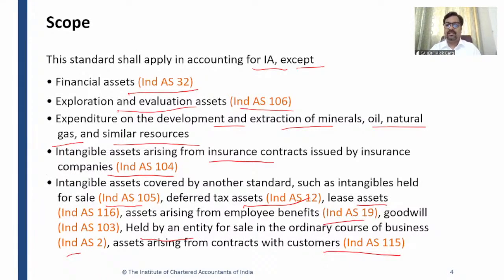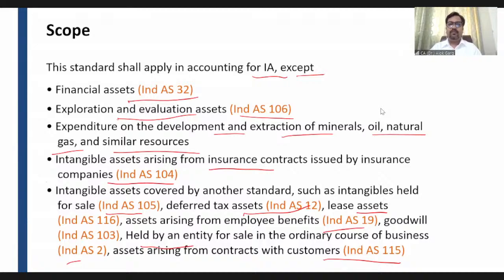For example, financial asset, exploration and evaluation asset, deferred tax asset, non-current asset held for sale, assets arising from employee benefits, goodwill arising in business combination, right? Also intangible assets held for sale in the ordinary course of business, like SAP, Oracle, Infosys, TCS. If these entities are selling software, then these softwares are inventory for these entities, because these are getting sold in the ordinary course of business, right? I hope it is clear to everyone so far.